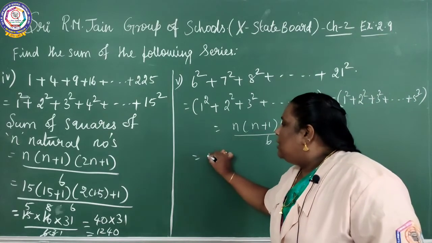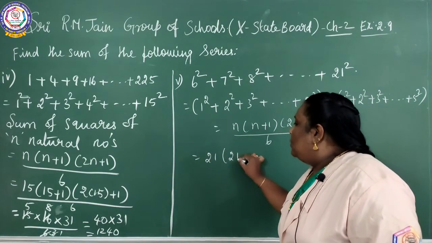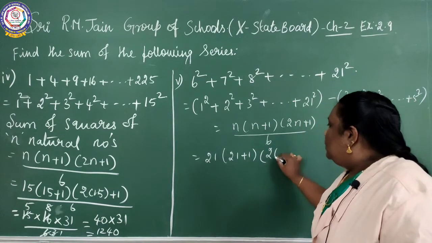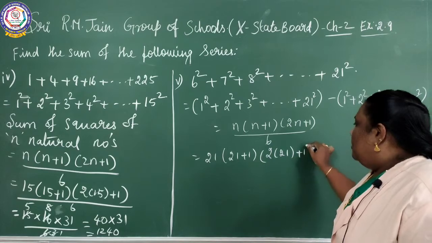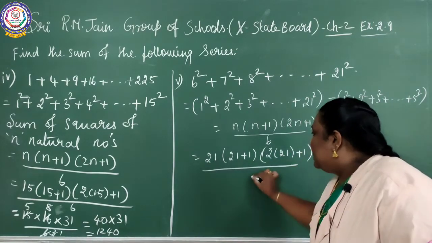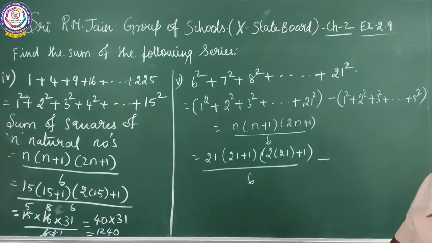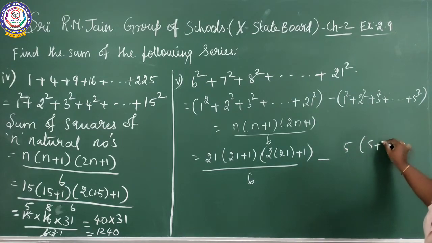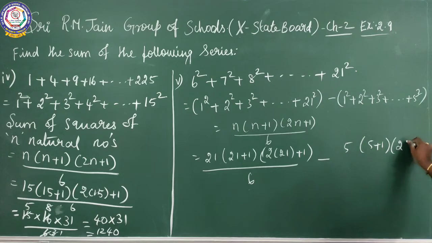So it gives 21 into 21 plus 1 into 2 into 21 plus 1 by 6, minus 5 into 5 plus 1 into 2 into 5 plus 1 by 6.